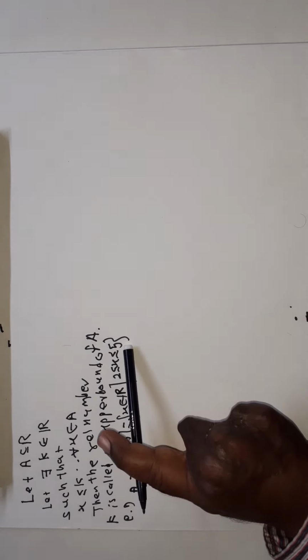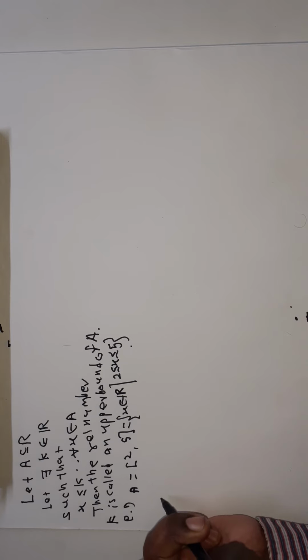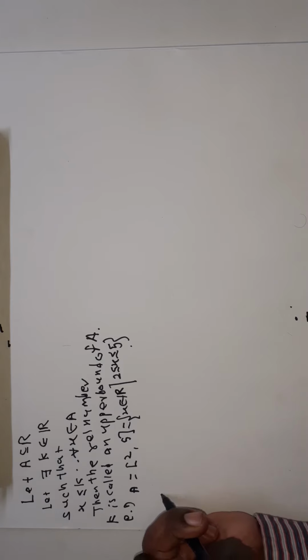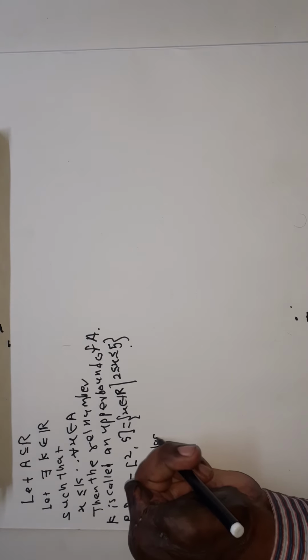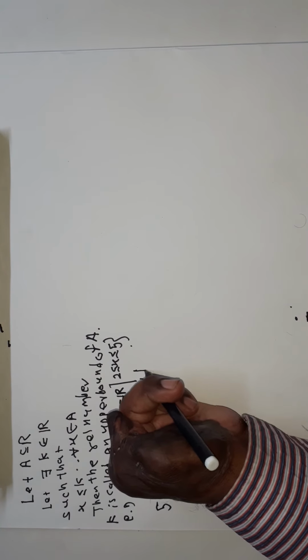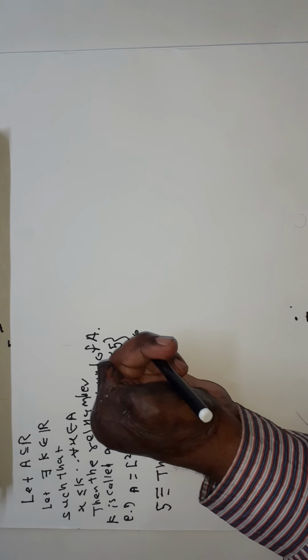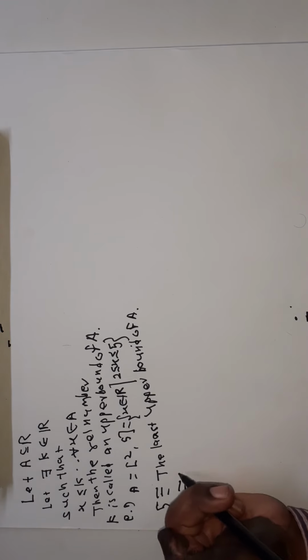But here π is the least upper bound. We observe that π is the least upper bound of A. That is, no number less than π can be an upper bound of A because it doesn't satisfy this condition, and therefore π is called the least upper bound of A. Therefore, π is the least upper bound of A, and no number less than π can be an upper bound of A. The least upper bound is called the supremum.